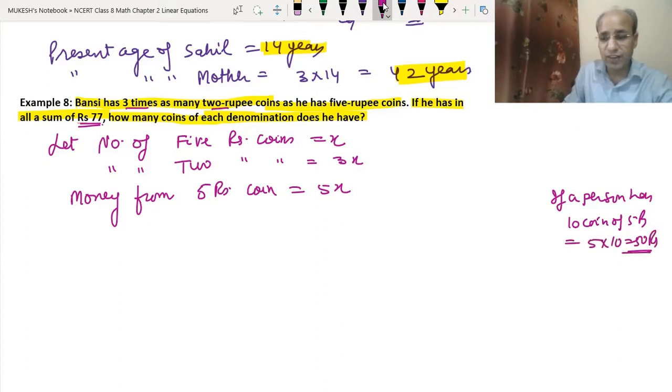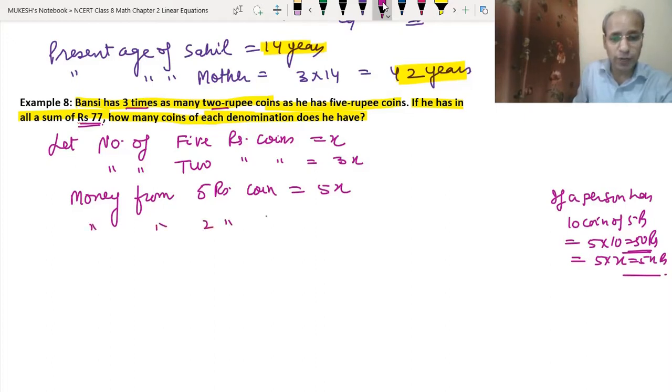In the same way, if he has x coins, that means 5 into x, that means 5x rupees. Now, in the same way, money from the 2 rupee coins will be 2 into 3x, because the number of 2 rupee coins is 3x. If he has 10 coins of 2 rupees, then the money will be 20. If he has 3x coins, its money will be 2 into 3x, which equals 6x. So this is rupees and this is also rupees.